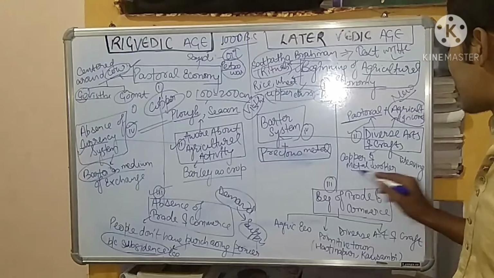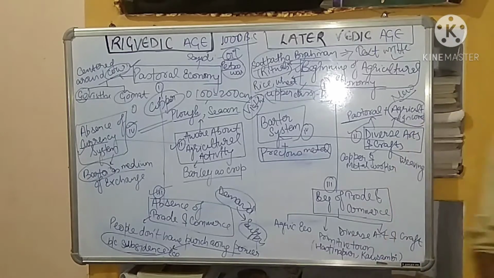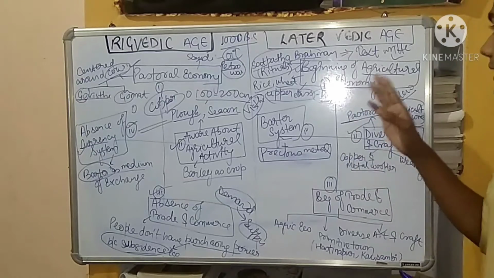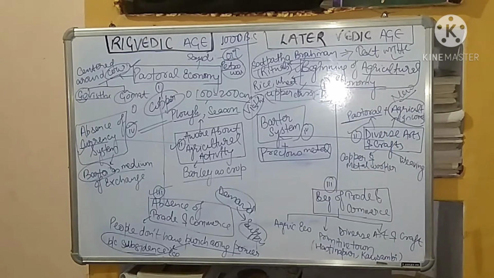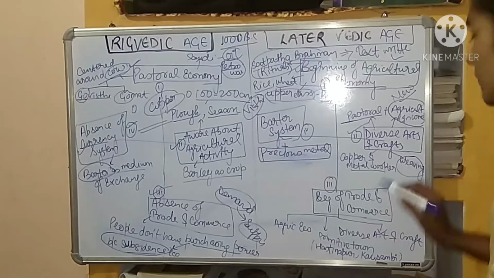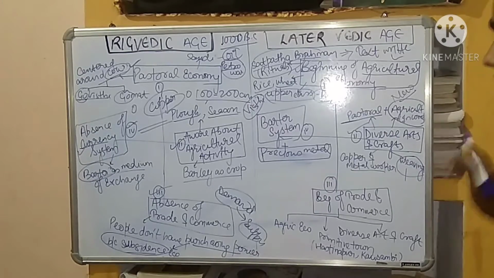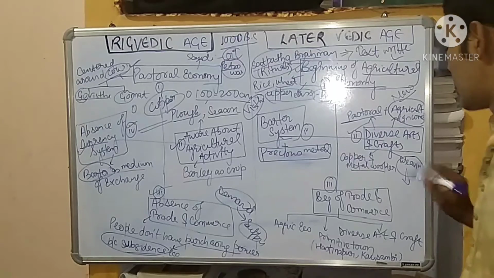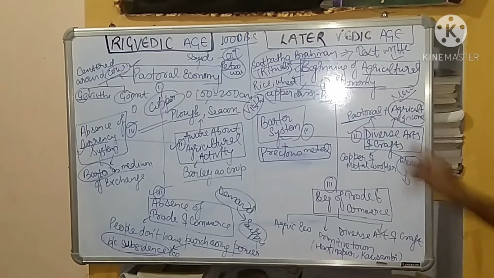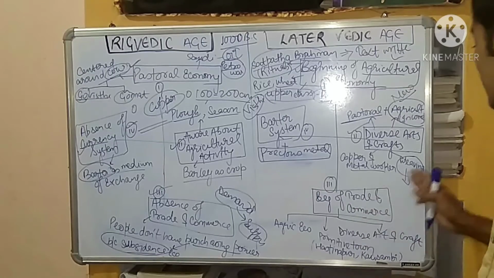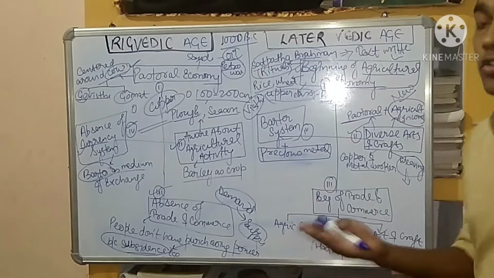For example, copper and metal workers were shown in the later Vedic text, and also the weaving material. Weaving, we know, was a monopoly of women. So this was diverse art and craft, meaning copper and other metals got promoted. Weaving as a new source of income also got promoted.